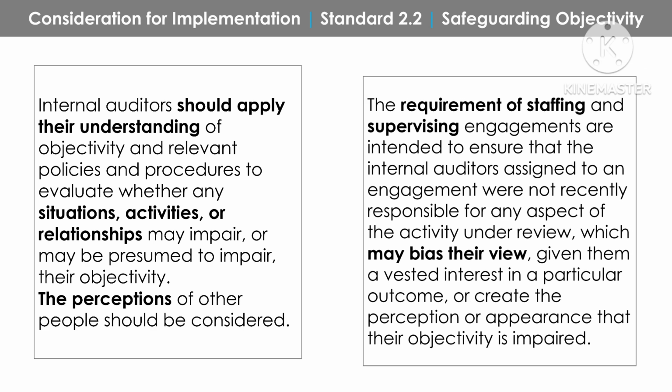The requirements for staffing and supervising engagements are intended to ensure that the internal auditors assigned to an engagement were not recently responsible for any aspect of the activity under review, which may bias their view, giving them a vested interest in a particular outcome, or create the perception or appearance that their objectivity is impaired.